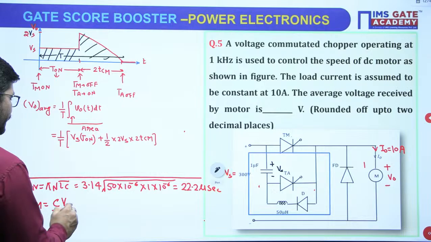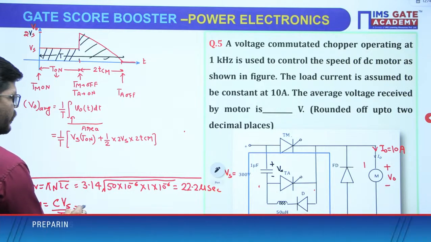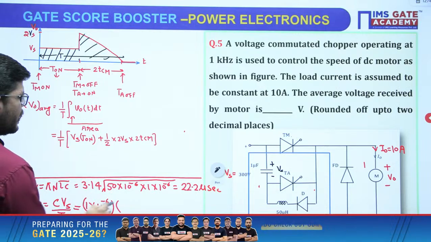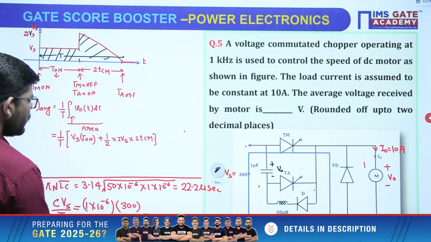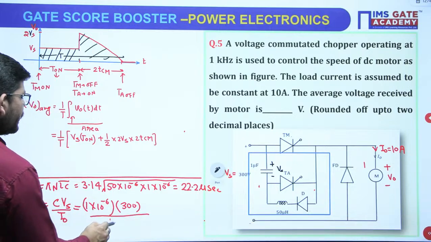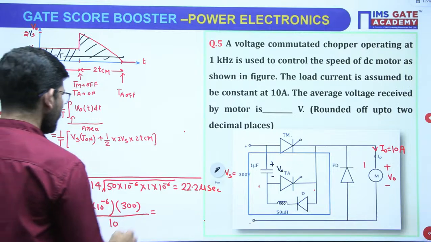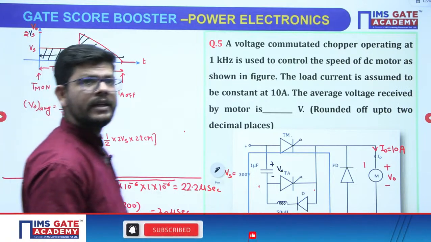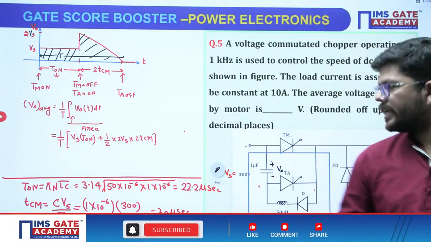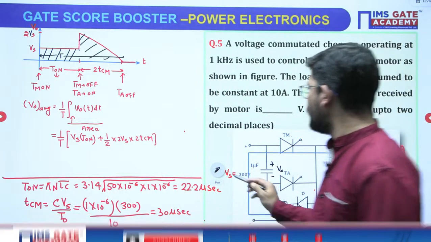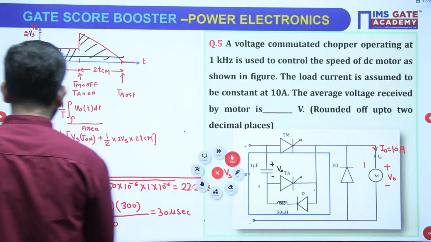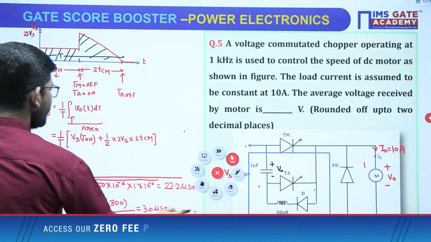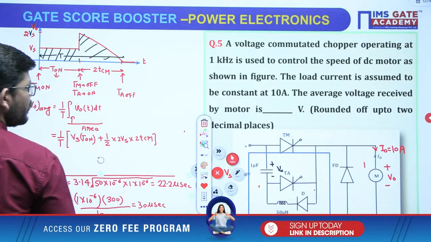Reverse voltage is complete Vs. So what is the value of C? 1 microfarad. What is the value of Vs? 300 upon I naught. I naught is 10 ampere. Correct. So what you will get from here? You will get 30 microseconds, right? So in this way you can calculate TCM and T on. I hope that it is clear, right? In this way you can calculate TCM and T on, right?